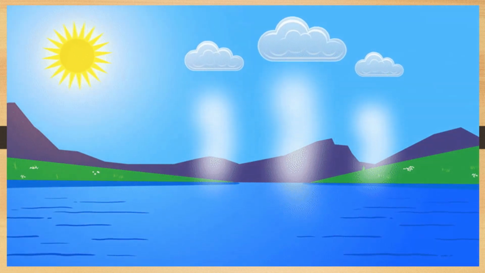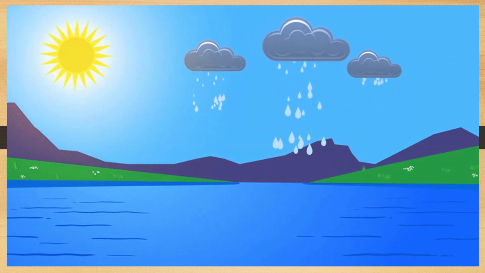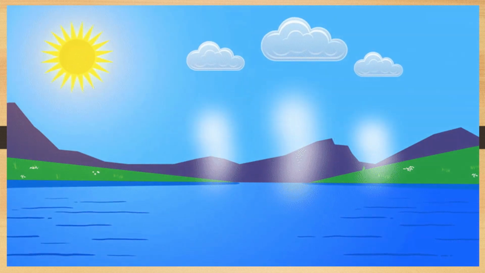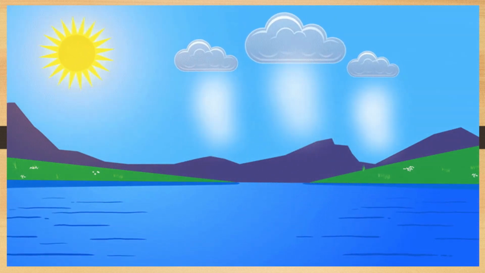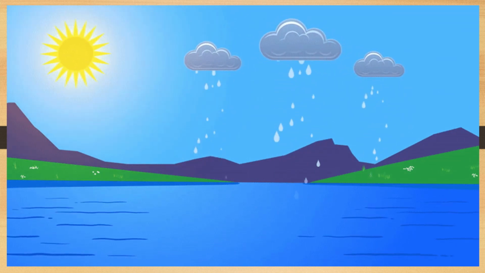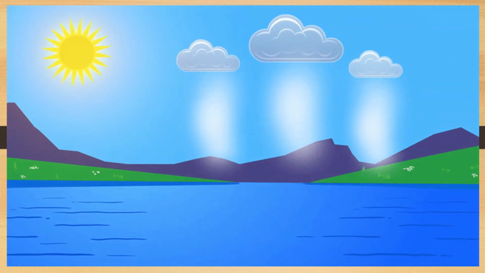It turns into water which flows into oceans, rivers, and lakes. The water cycle describes how water changes its forms, and the cycle continues. Now let's read more about this water cycle with the help of this poem.